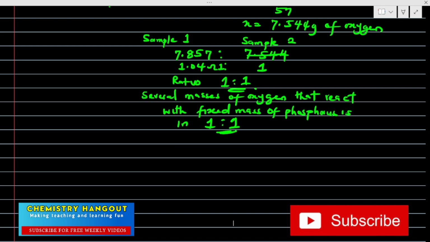If it is WAEC, they can give you those values and ask you to use them to prove a law. So you should be able to differentiate if it is law of definite or law of multiple proportion. They're not going to tell you the law. When you see the values given and that a substance forms more than one compound, know that the probability that it's the law of multiple proportion is very, very high, because the law of definite proportion is not talking about forming more than one compound.